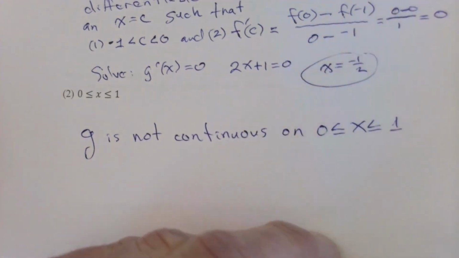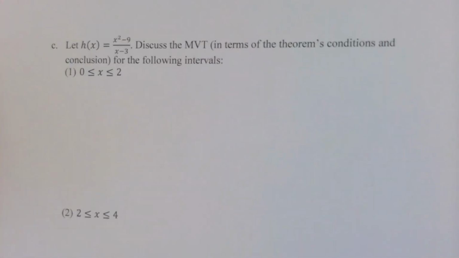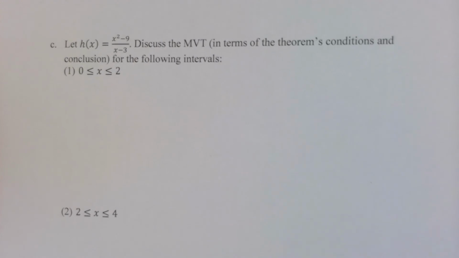So moving on. Here's an interesting little function, x squared minus 9 over x minus 3. It's a rational function. Now, rational functions are continuous and differentiable as long as they are defined. They're undefined for any x that causes division by 0, which clearly here is going to be 3. 3 minus 3 is 0. You can't divide by 0. This function becomes both discontinuous and therefore not differentiable at x equals 3. But everywhere else, it's fine.